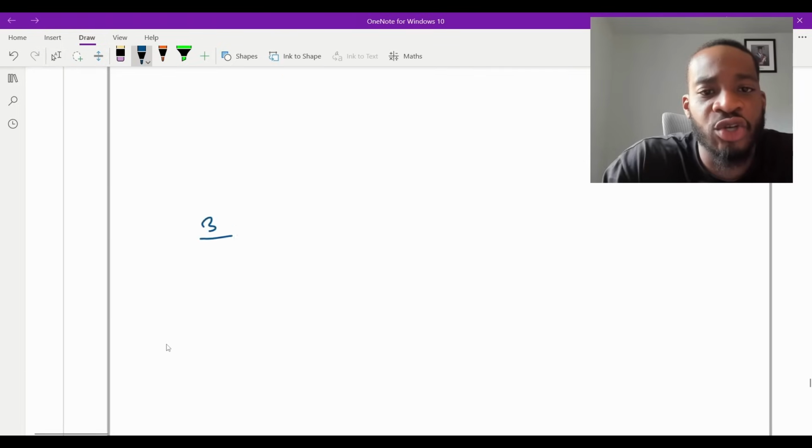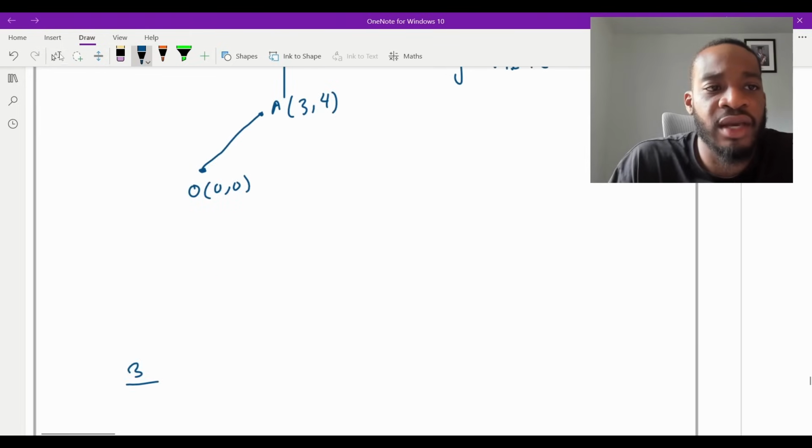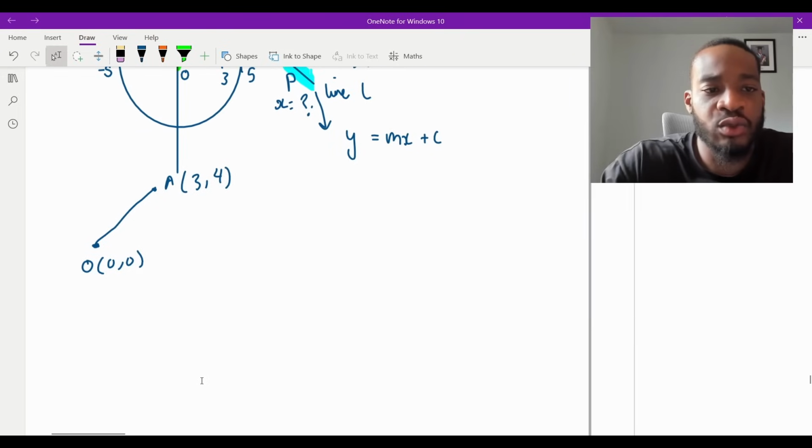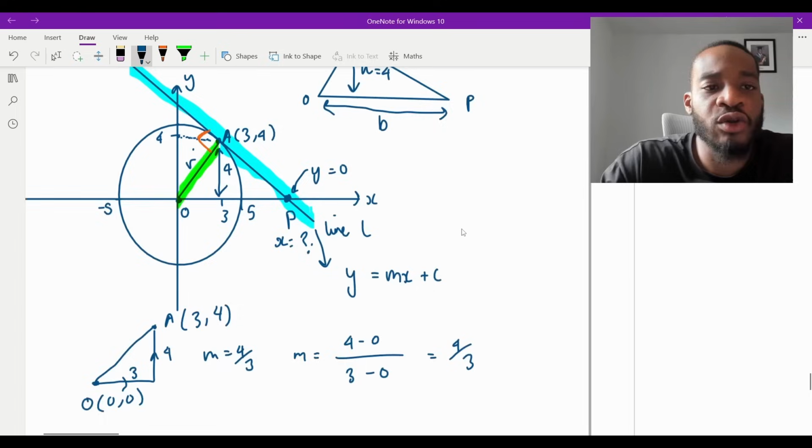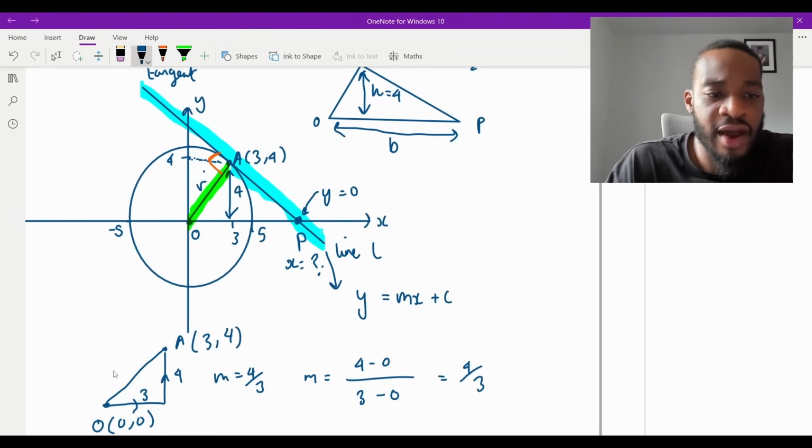And quite clearly, you could just do change in y over change in x, can't you? Let me get rid of this 3 there. You can just do change in y over change in x, which is going to be like that. It goes across by 3 and it goes up by 4, doesn't it? So the gradient is just going to be 4/3. But what you could do is you could just do change in y over change in x, which is going to be 4 take away 0 over 3 take away 0, right? Which is still 4/3. So we know the gradient of this radius. It's 4 over 3. I'm going to write m is equal to 4 over 3, like that.